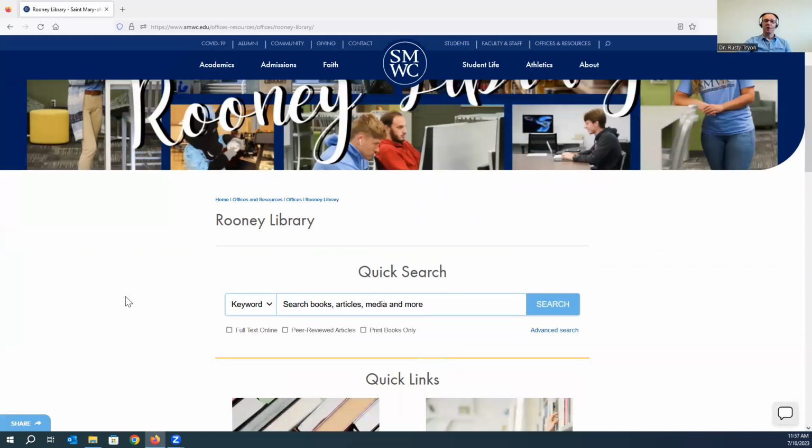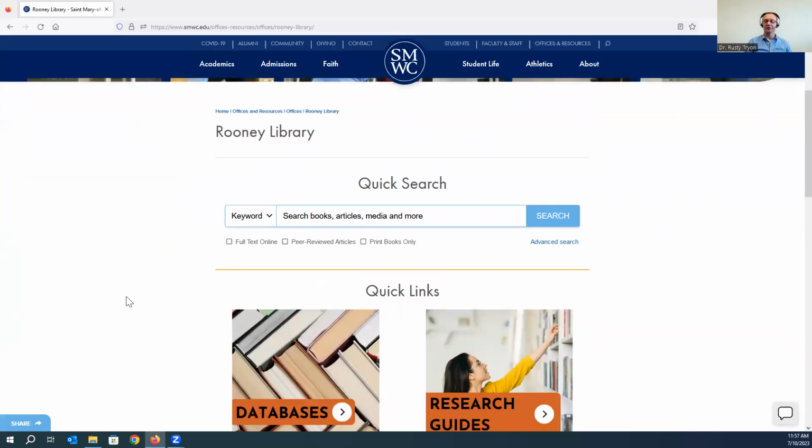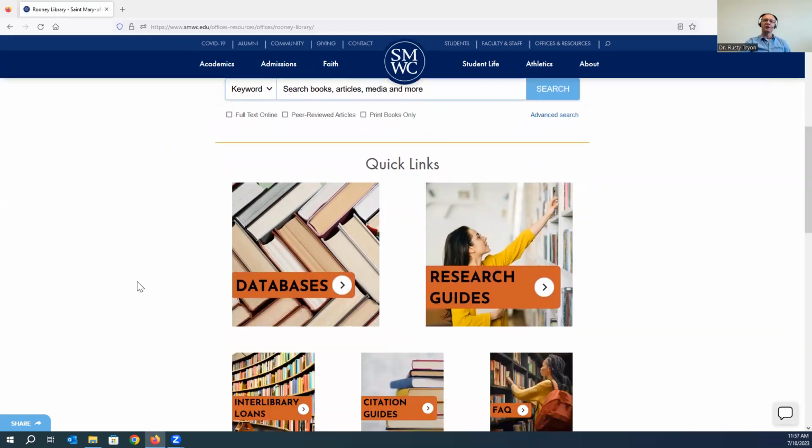One of the most important things to remember when it comes to doing library-based research is to be very intentional about where you're conducting your searching. I always encourage students to be discipline specific when they can be, to make things a lot easier and to eliminate a lot of information noise. So with that in mind, we're going to scroll down on this page just a bit to that databases link.